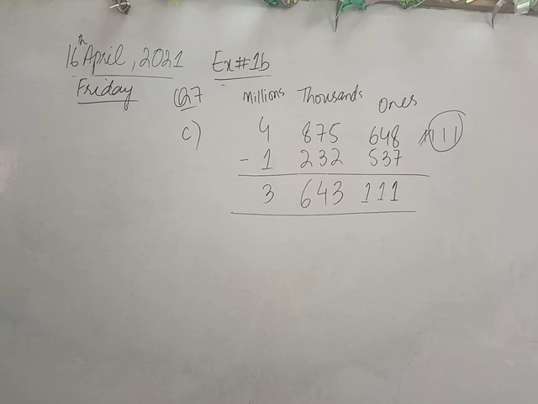Fine. Now we can read this number, which is in total, as 3,643,111.